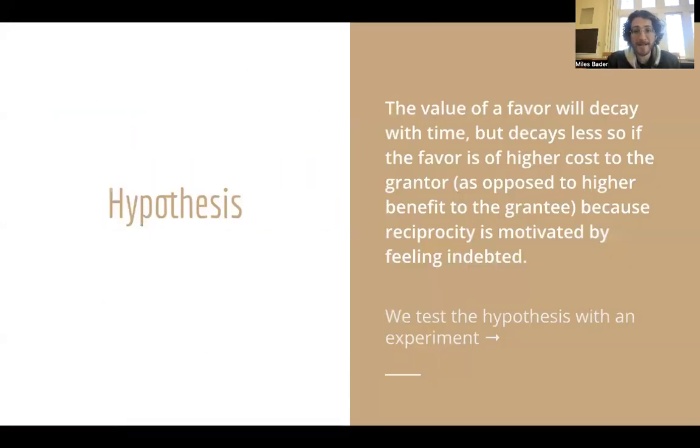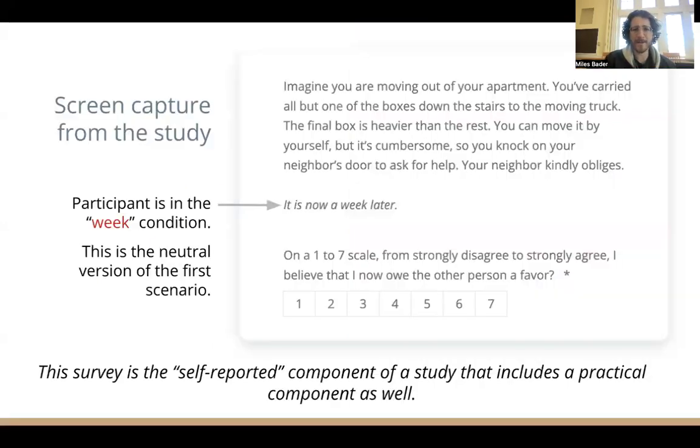So we hypothesize that it'll decay with time, but that the rate of decay will be lesser for higher cost favors because people are motivated by indebtedness, as opposed to higher benefit favors, even though they seem like they create more value, they might have a stronger rate of decay. So this is an image from how we studied this.